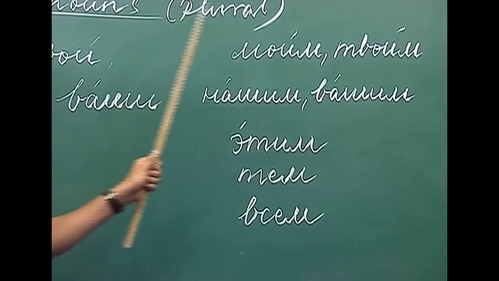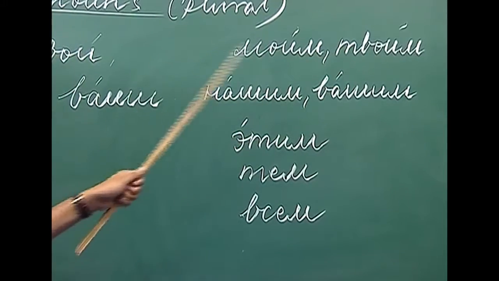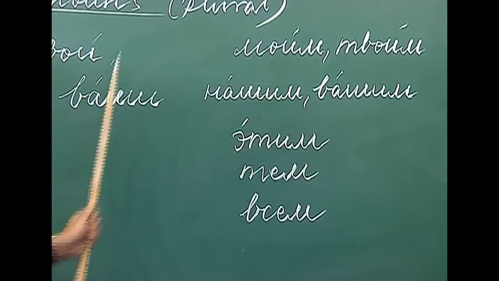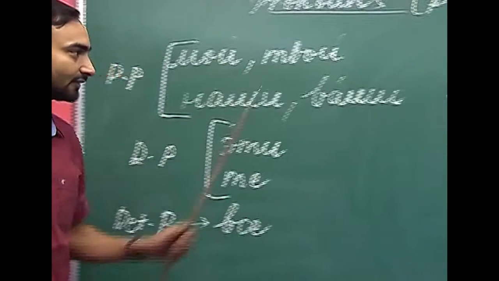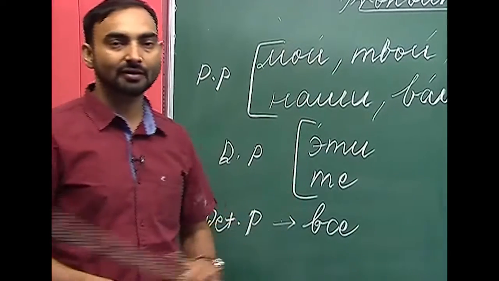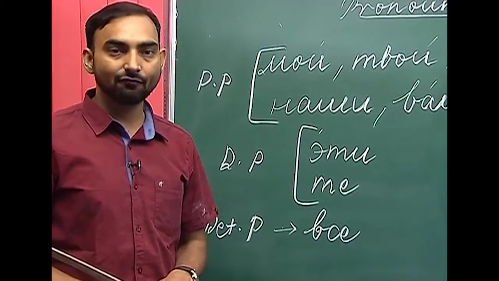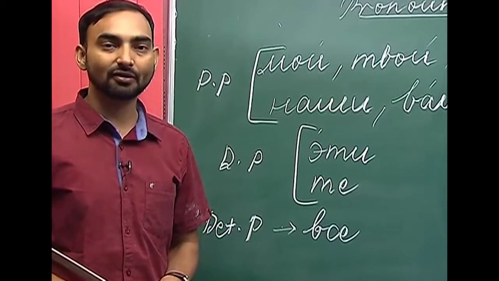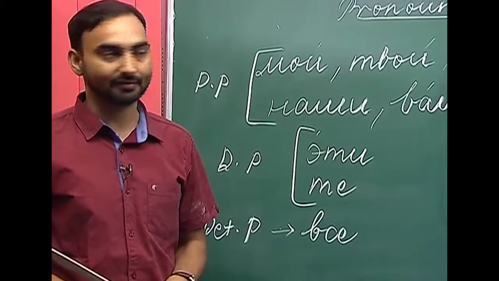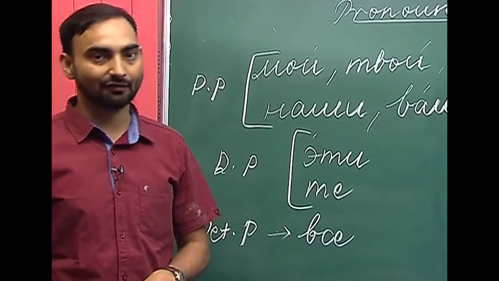Moi becomes moim, tvoi, tvoim, nashi, nashim, vashi, vashim. As we have already discussed, ego, yeyo and ikh, the third person possessive pronouns, do not change their forms in any of the cases. So, they will remain the same in the dative case.